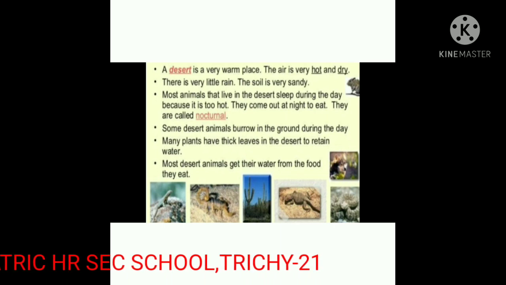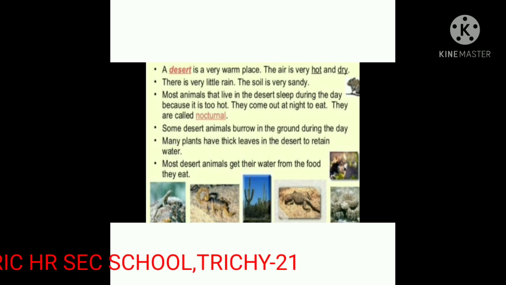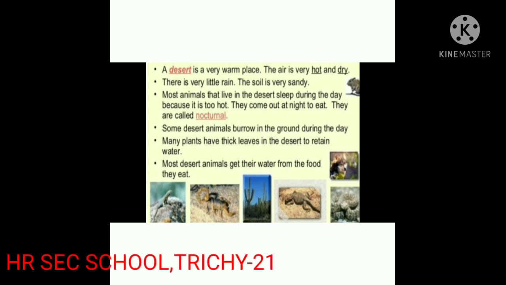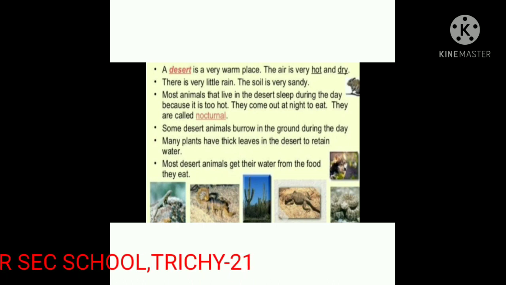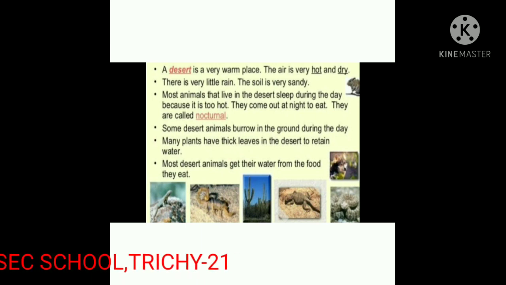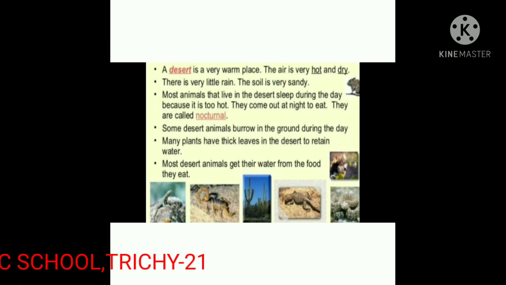Most animals that live in the desert sleep during the daytime because it is too hot. They come out at night to eat. They are called nocturnal. Some desert animals burrow in the ground during the daytime. Many plants have thick leaves in the desert to retain water. Most desert animals get their water from the food they eat.